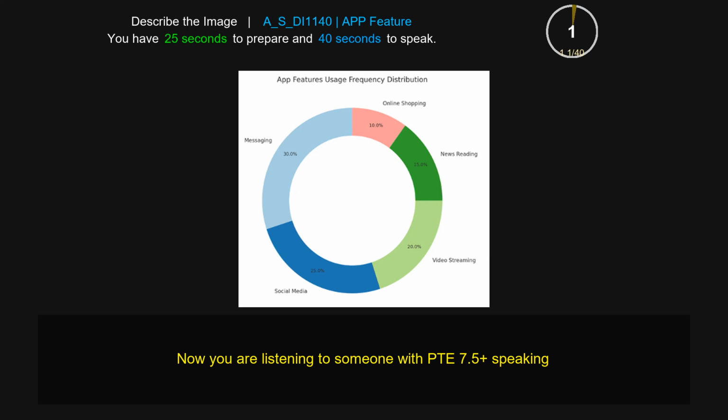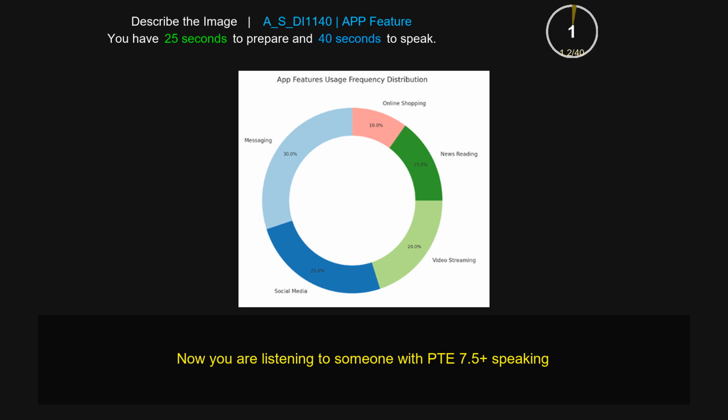The given pie chart describes the features uses frequency distribution. We can clearly see that there are various types of features and they are denoted by different colors. The highest is in messaging which is about 30% while the lowest is in online shopping which is about 10%. Likewise, on social media it is about 25% while on news reading it is about 15%. Increasing and decreasing trend is in this given chart. To sum up, this pie chart effectively summarizes the features uses frequency distribution through different features.